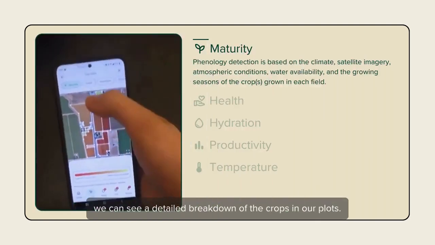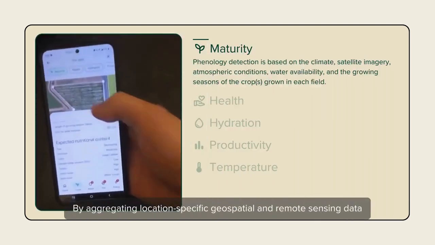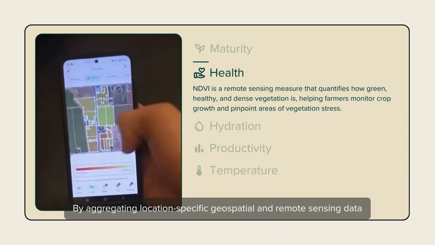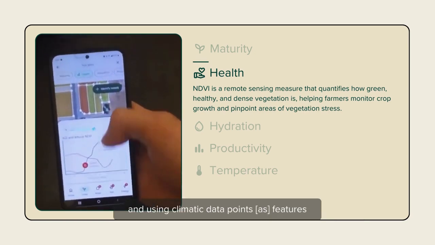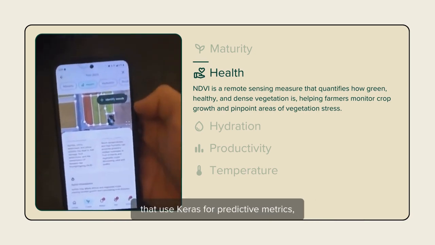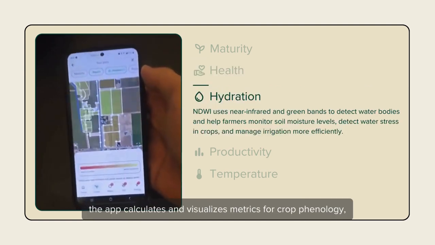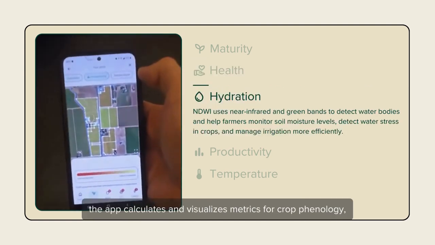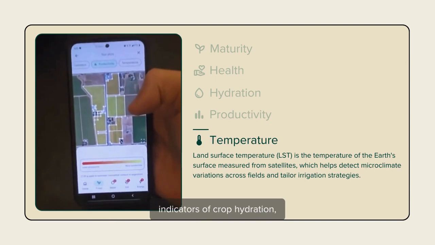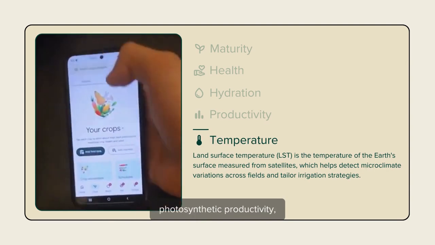By aggregating location-specific geospatial and remote sensing data and using climatic data points from them as features for computer vision and deep learning models that use Keras for predictive metrics, the app calculates and visualizes metrics for crop phenology, vegetative health, indicators of crop hydration, photosynthetic productivity, and microclimatic land surface temperature.